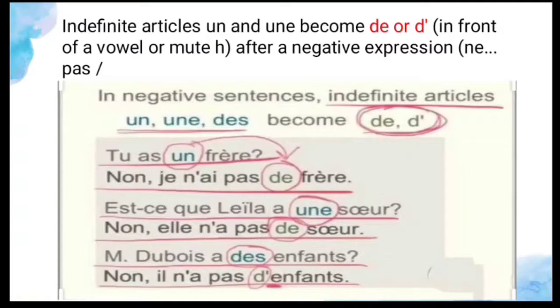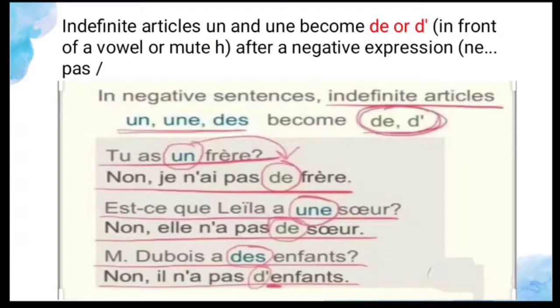See the example. Tu as un frère. So do you have a brother? So when you are changing it to the negative form: no, je n'ai pas de frère. So what did it become? De frère. So I don't have a brother. And next, est-ce que Laila a une sœur? So Laila has a sister. No, elle n'a pas de sœur. So no, she doesn't have a sister.